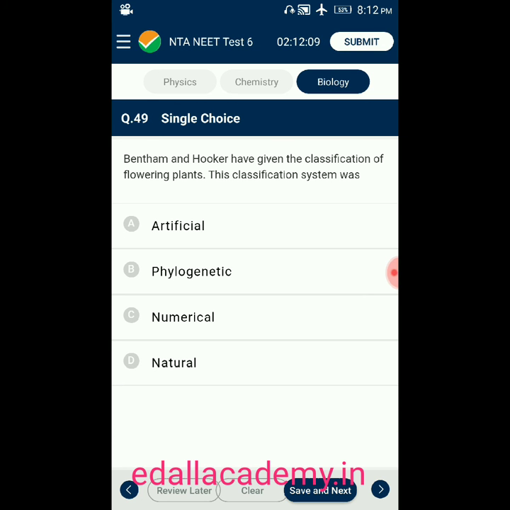Question number 49. Bentham and Hooker have given a classification of flowering plants. This classification system was: option A, artificial; option B, phylogenetic; option C, numerical; option D, natural. Bentham and Hooker proposed classification based on natural affinities. So the Bentham and Hooker system of classification is always called the natural system of classification. So the correct option is D.